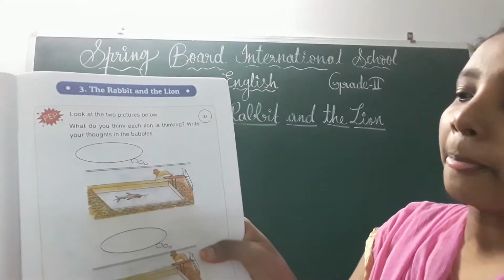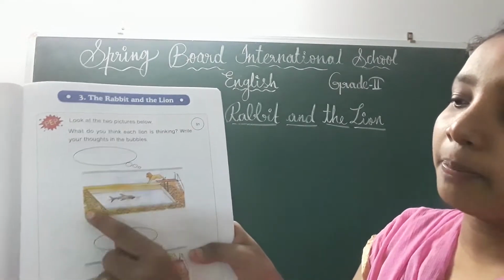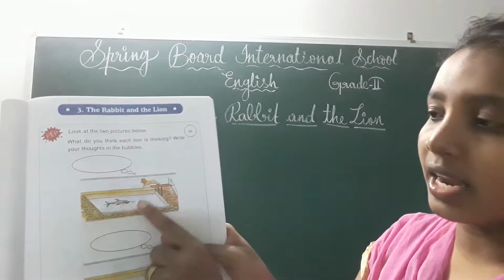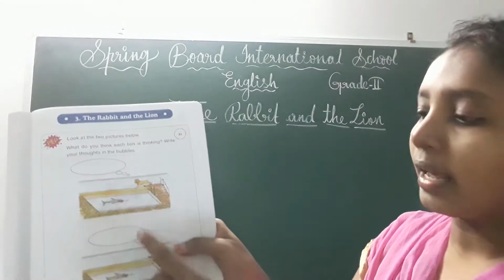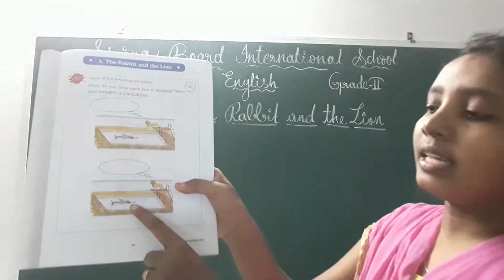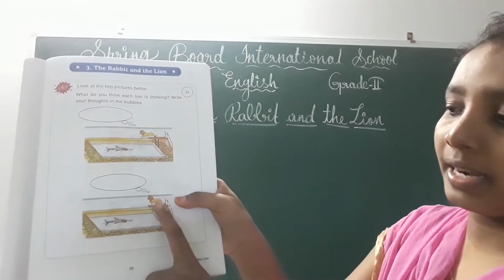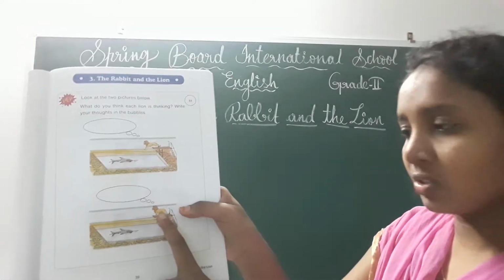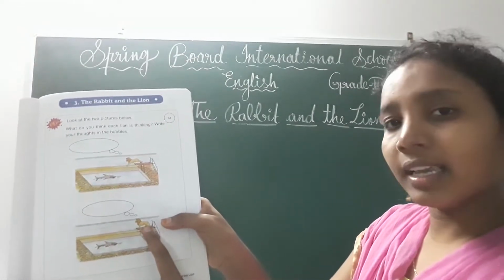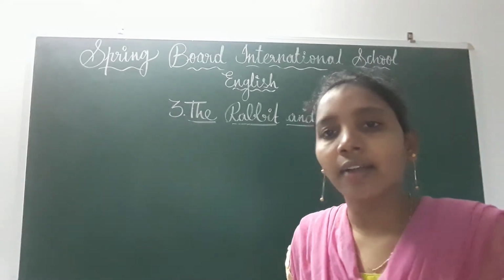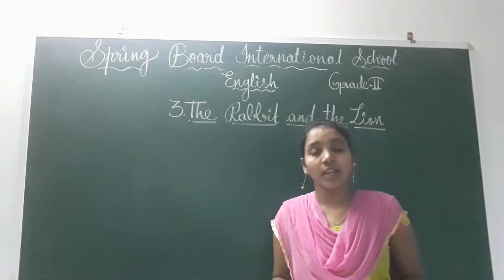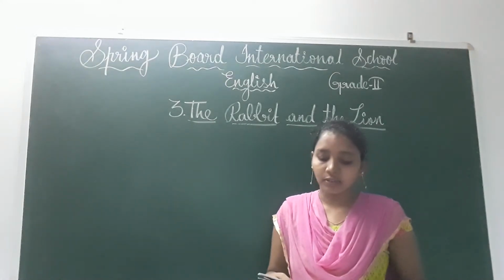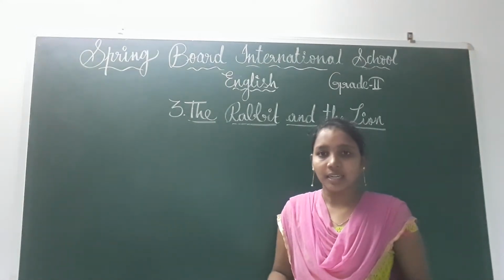Now see, here in the pond there is a fish and this lion is jumping towards the fish, children. But here see, the same fish is there, but here the lion is not jumping. It's thinking about something. Now what you have to write is what these two lions are thinking. You have to write in these bubbles, children.